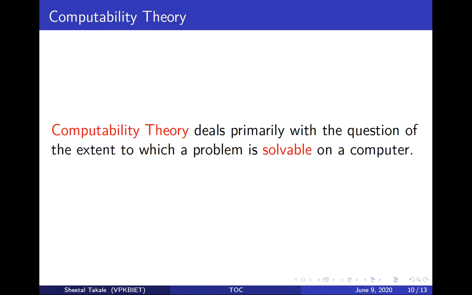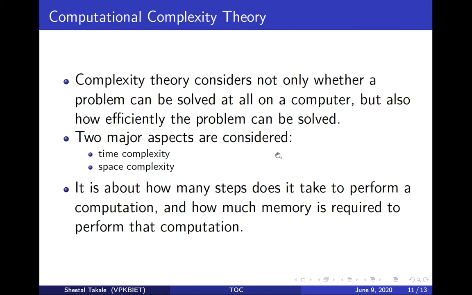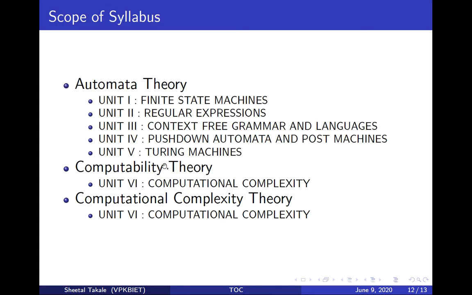So computability theory. We discussed the automata theory. Computability theory deals primarily with the question of the extent to which a problem is solvable. Complexity theory considers not only whether a problem can be solved, but how efficiently the problem can be solved. The two aspects of complexity are time complexity and space complexity.